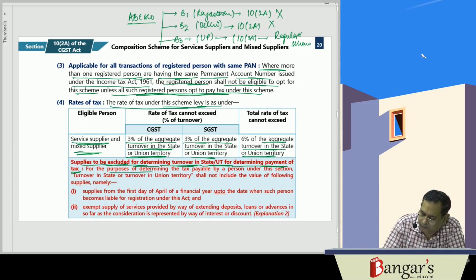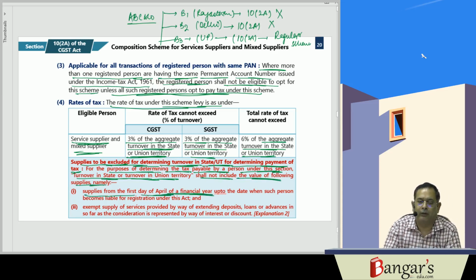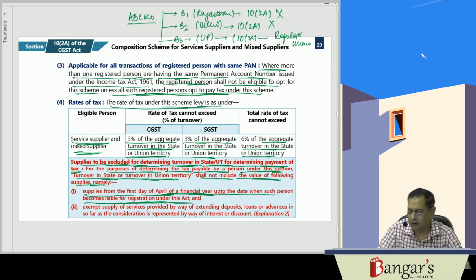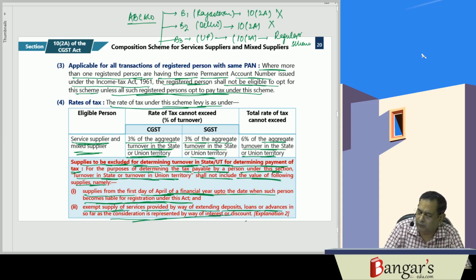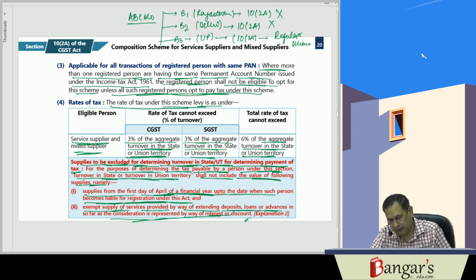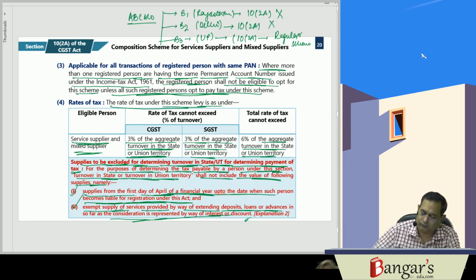So here, for the purpose of determining the tax payable by a person under this section, turnover in the state or union territory shall not include the value of the following supplies, namely supplies from the 1st April of the financial year up to the date when such person becomes liable for registration under the Act, and exempt supply of services provided by way of interest, deposits, loans or advances insofar as the consideration is represented by way of interest or discount. So these are to be excluded.